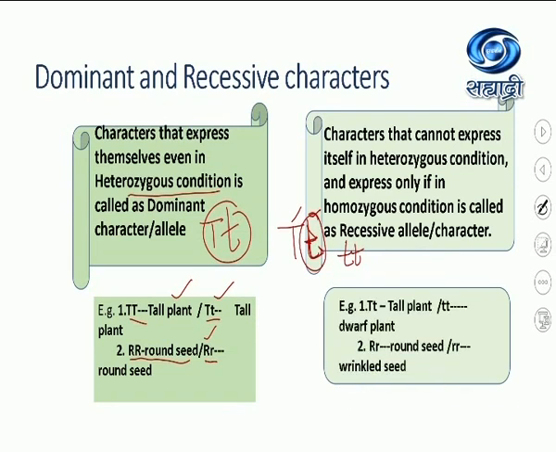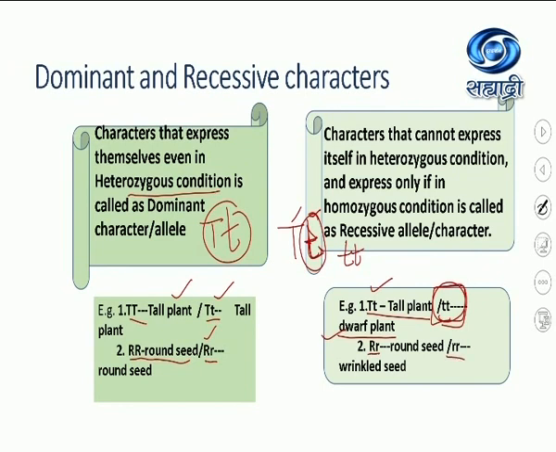For example, when it is capital T, small t, the plant produces tall. It is not dwarf. But when it is small t, small t, that time the plant produces dwarf. So dwarfness is able to express itself only if it is in homozygous condition. Thus dwarfness is a recessive character. Second example, capital R, round seed.